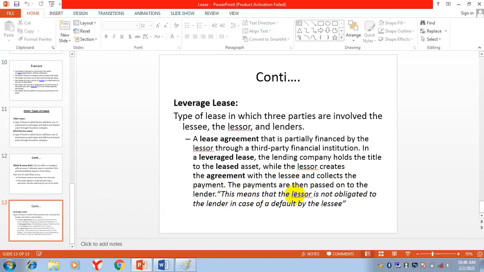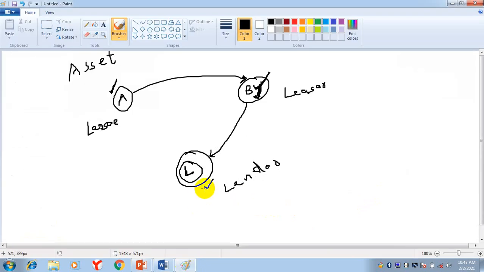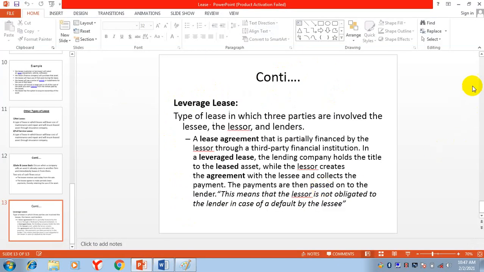This means that the lessor is not obligated to the lender in case of default by the lessee. If there is default from the lessee, the lessor will not be concerned. He will not be responsible for the default of A. The lender can't blame the leaser for the default of the lessee. So this type of lease in which three parties are involved is called leverage lease.